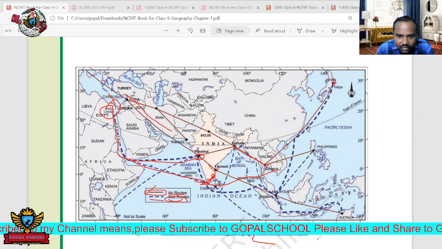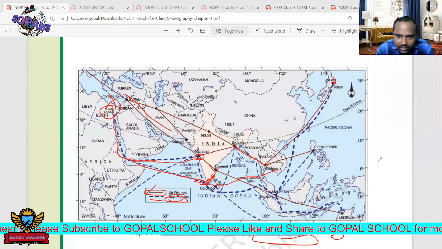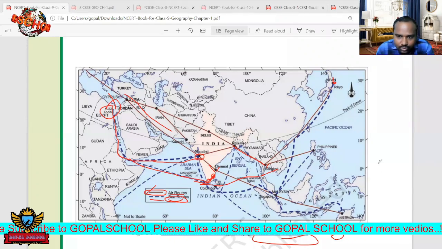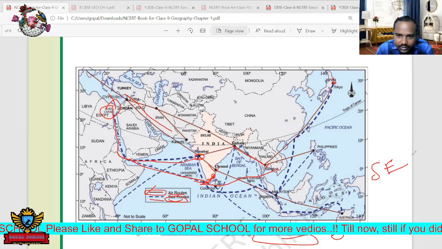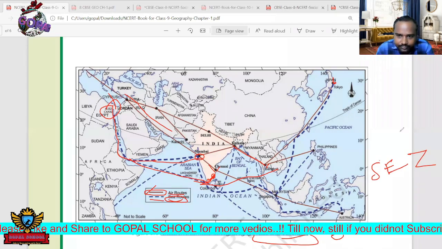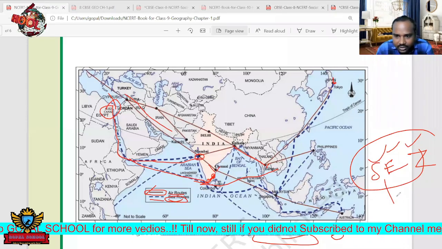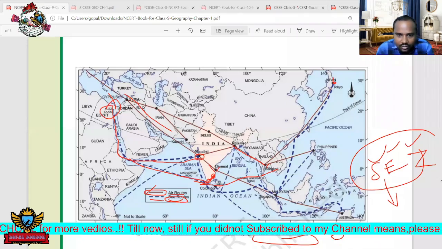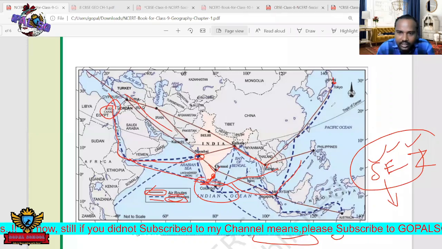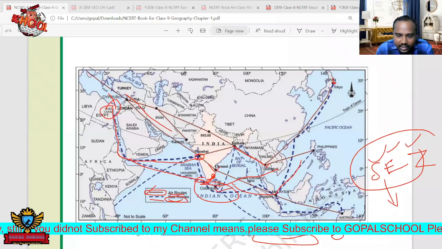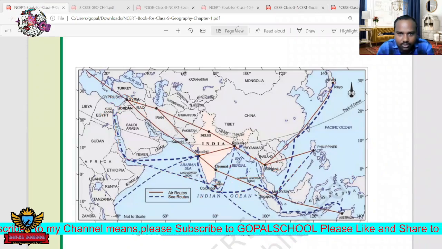Trade and commerce is nothing but a very high business area. It is also called economic zones, SEZ areas, which means special economic zones. That will come in the later sections. Mainly India is present in these places. We can understand how these trade links are connected with India. Next, just move forward.